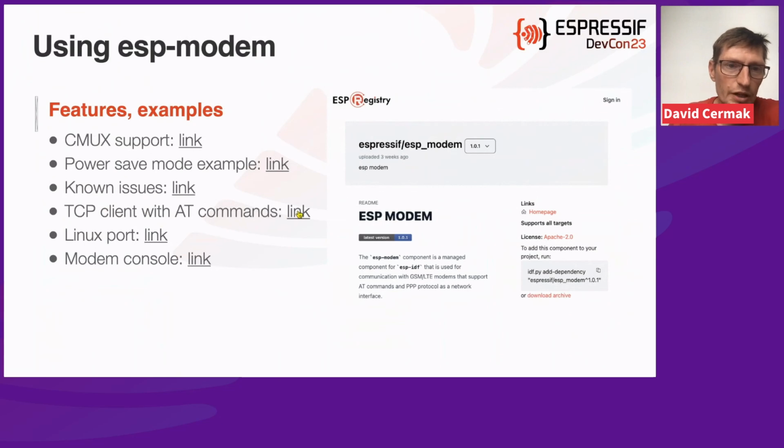TCP client with AT commands. Here is a link to that example, but I will also talk to it a little bit in more detail because I wanted to highlight two solutions that we use. The ESP modem also has a Linux port. Here is a link to an example. So you can basically run the same source code on ESP32 and on Linux or on Raspberry Pi and use the same modem.